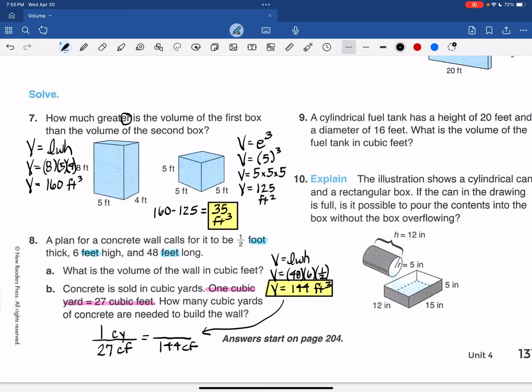and solve the proportion. So I do 1 times 144, that's 144, divided by 27 is 5.3 repeating, or 5 1/3 cubic yards.